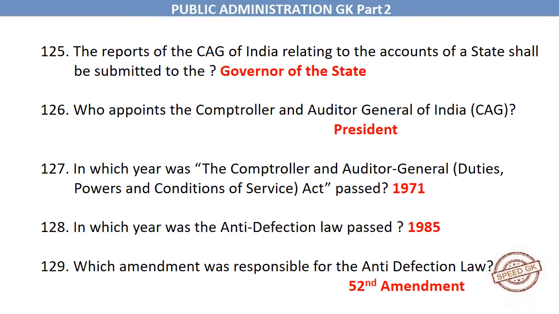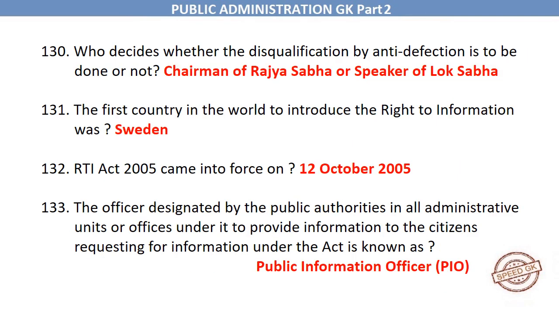In which year was the Controller and Auditor General, Duties, Powers and Conditions of Service, Act passed? 1971. In which year was the Anti-Defection Law passed? 1985. Which amendment was responsible for the Anti-Defection Law? 52nd Amendment. Who decides whether the disqualification by anti-defection is to be done or not? Chairman of Rajya Sabha or Speaker of Lok Sabha.